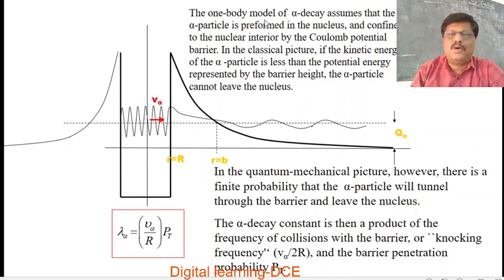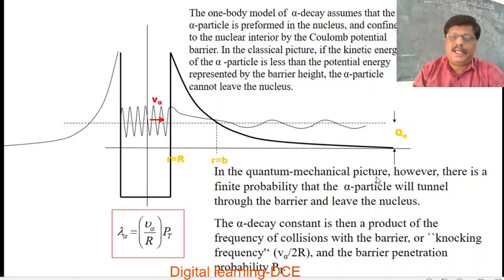The one body model of alpha decay assumes that the alpha particle is preformed in the nucleus and confined to the nuclear interior by the Coulomb potential barrier. In the classical picture, if the kinetic energy of the alpha particle is less than the potential energy represented by the barrier height, the alpha particle cannot leave the nucleus.